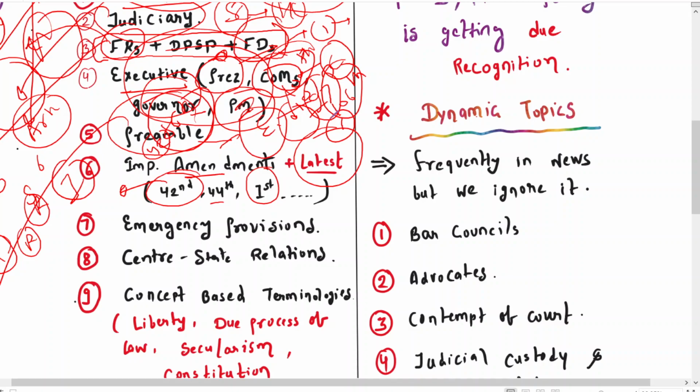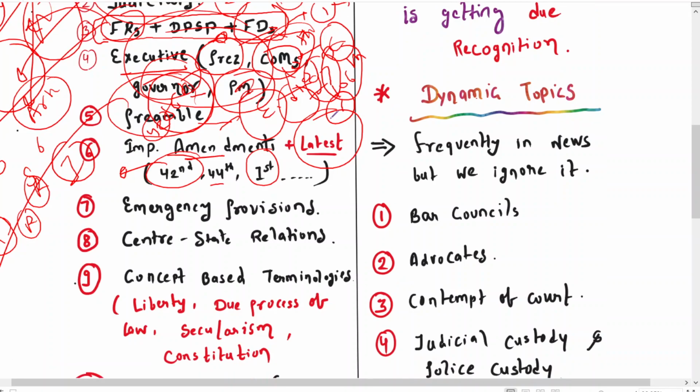That's why I am telling you to be comprehensive on these topics, because these are favorite topics of UPSC. Every year questions are asked from these topics itself. You can reduce your burden by 50 to 60% by focusing on these topics, and the probability of questions coming from them is very high.